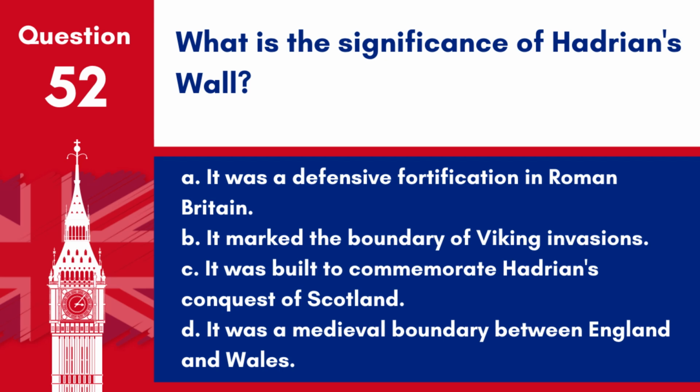A. It was a defensive fortification in Roman Britain. B. It marked the boundary of Viking invasions. C. It was built to commemorate Hadrian's conquest of Scotland. D. It was a medieval boundary between England and Wales. Answer. A. It was a defensive fortification in Roman Britain, built to keep out Pictish tribes from the north. It stretches across the width of northern England.